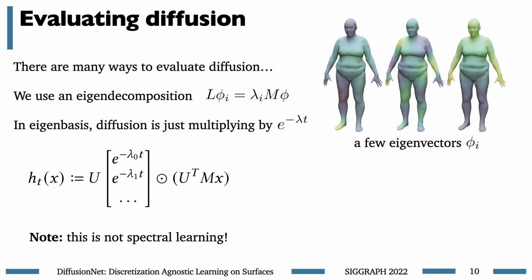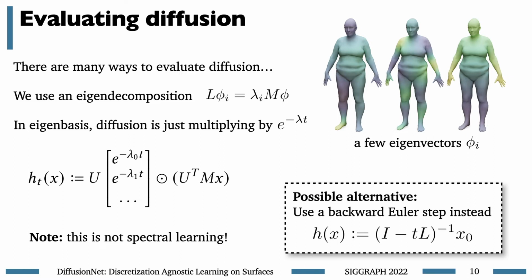It's important to be clear that although we're using an eigenbasis, DiffusionNet is not a spectral learning method, and the parameters of a DiffusionNet are not defined in terms of any particular set of eigenvectors or spectral basis. We're really just using this eigendecomposition as one numerical method to evaluate diffusion. There are many other numerical methods you could potentially use, and one other one we considered is a backwards Euler time step, although generally I recommend using this eigendecomposition in practice.